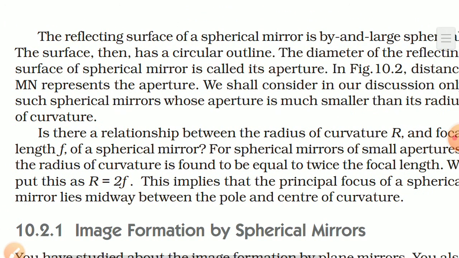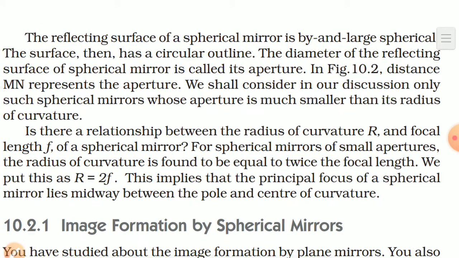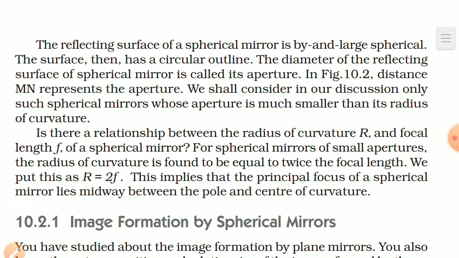The reflecting surface of a spherical mirror is by and large spherical. The surface then has a circular outline. The diameter of the reflecting surface of a spherical mirror is called its aperture. In figure 10.2, the distance MN represents the aperture.